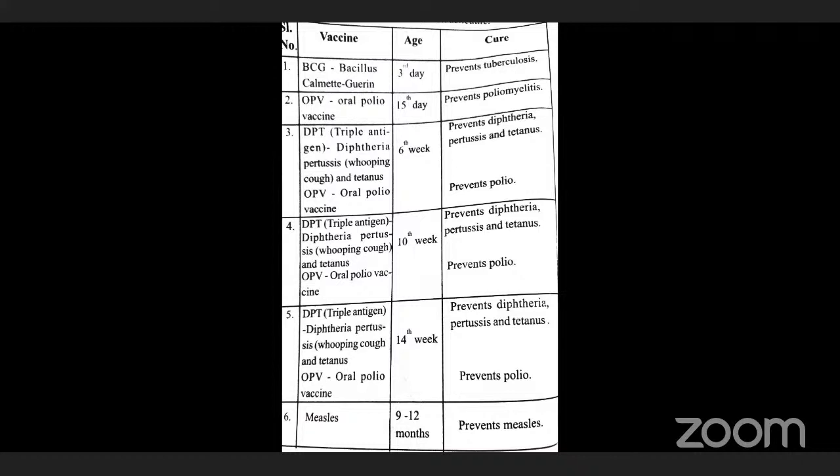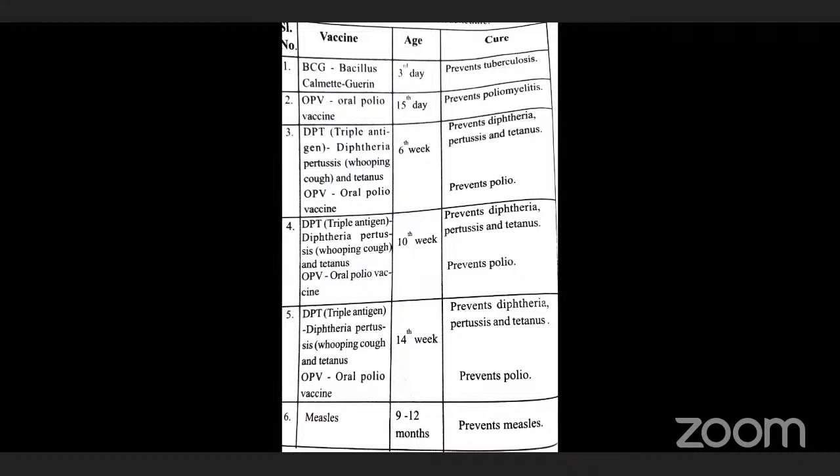Why are we taking vaccines? As precaution. Some vaccines are used to prevent diseases. After receiving the disease, we do not take that vaccine in injection form. So BCG is given in the age of the third day, which prevents tuberculosis.